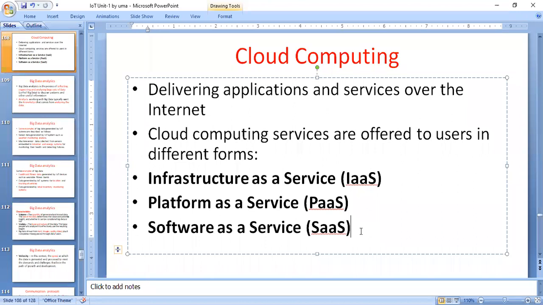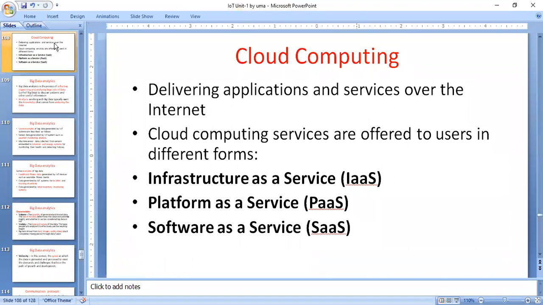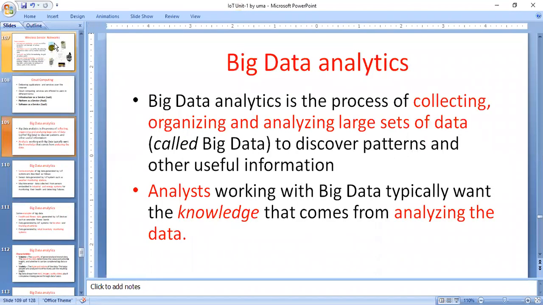Private means some organizations use a cloud within a particular organization, and hybrid means some organizations need a public cloud as well as a private cloud. This is some information regarding cloud computing. I think you have an idea about cloud computing. And then coming to big data analytics.